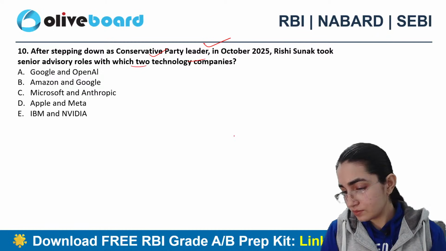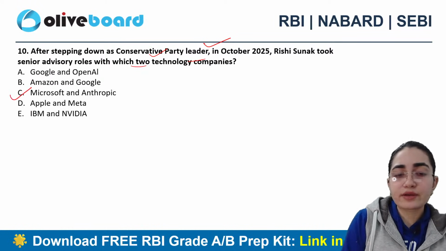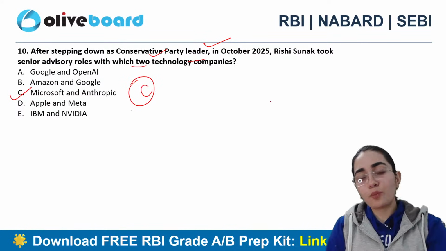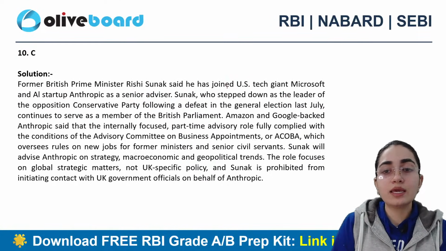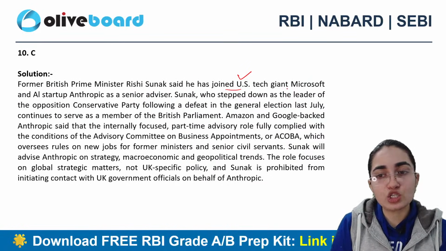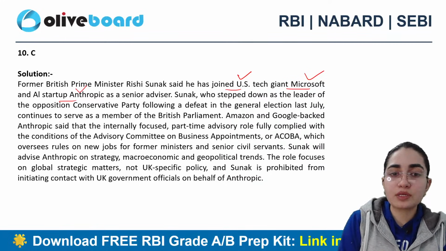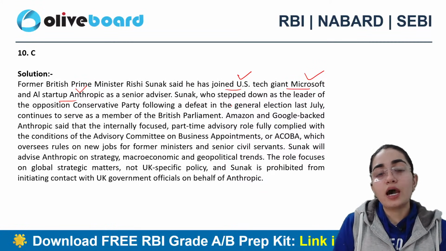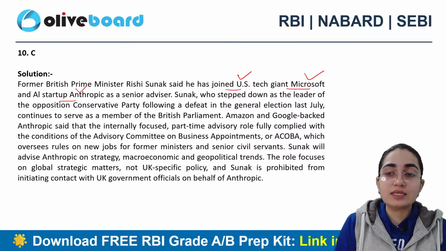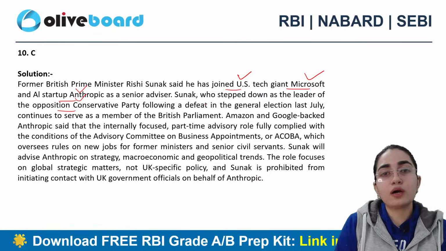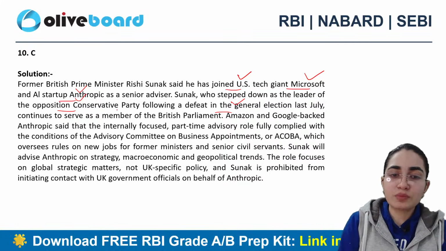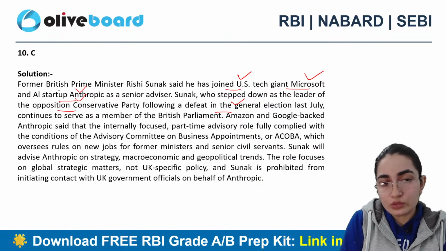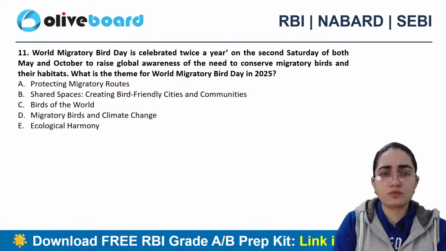Exactly. So Microsoft and Anthropic is the exact answer here. Former British Prime Minister Rishi Sunak said that he has joined US tech giant Microsoft as well as AI startup Anthropic as a senior advisor only. He's the one who stepped down as leader of the opposition conservative party after a defeat in the general election, of course. But now this is in the news, and this can be asked in the paper as well, right? So this much information is more than enough from the examination perspective.